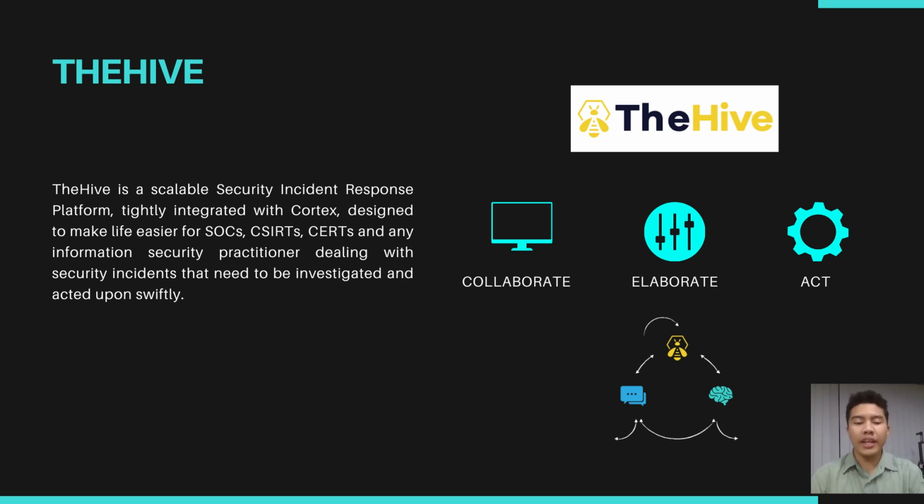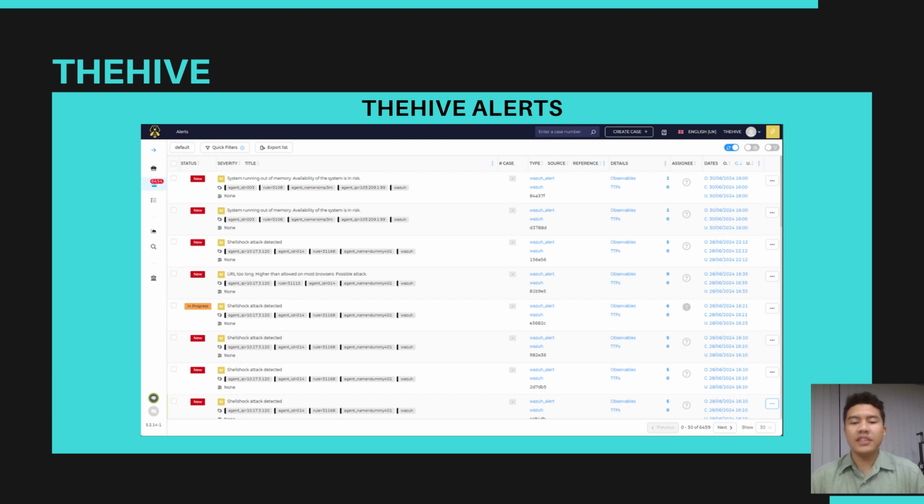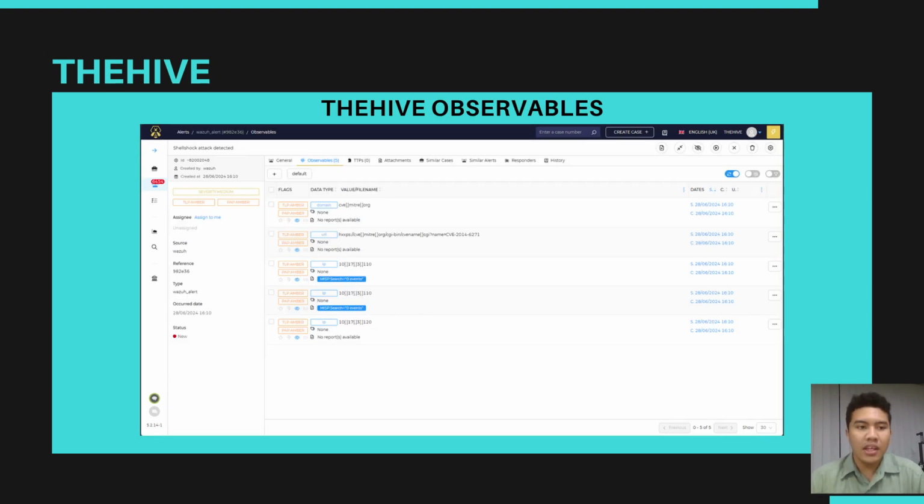So the first one is TheHive alerts. TheHive alerts is a view which contains much of the data sent from Wazuh. From these alerts, we can see the observables button, or we can choose one of the many data items here. After we choose, we can see this view. This view is TheHive observables. Here, we can analyze the data sent by Wazuh. Here, we display many analyzers that we have in Cortex. After that, we can analyze the data.